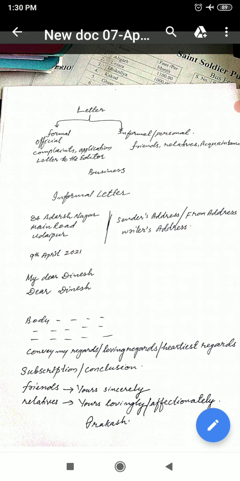Formal letters are official letters, complaint letters, applications, letter to the editor, etc. Informal letter is otherwise known as personal letter. It is written to friends, relatives, acquaintance, etc.